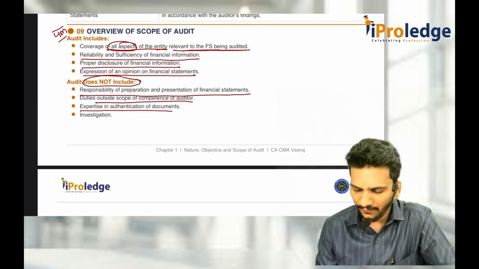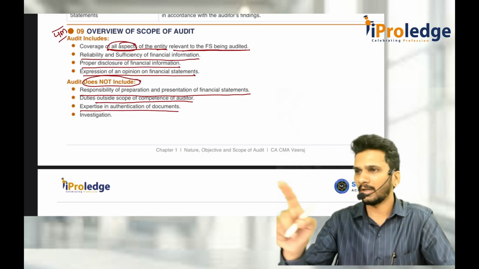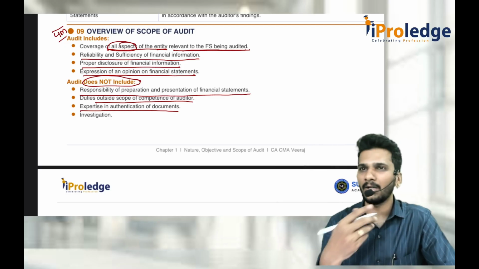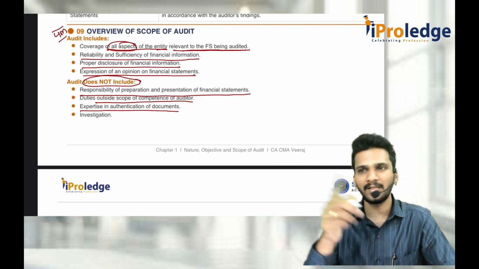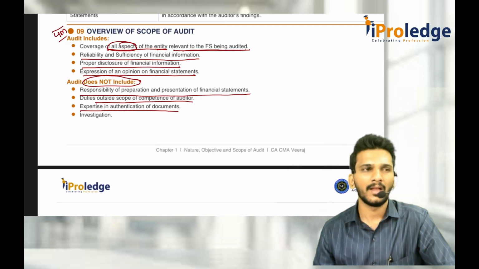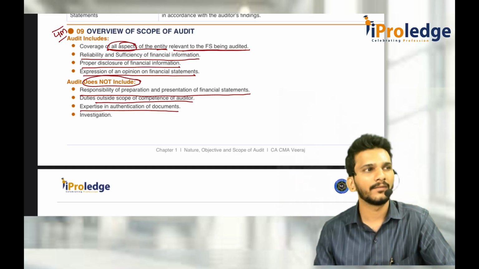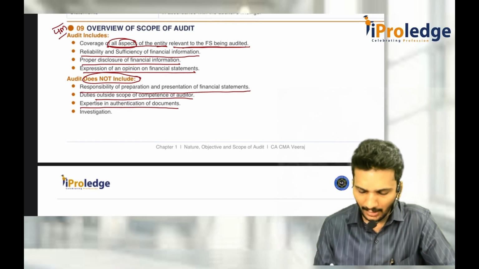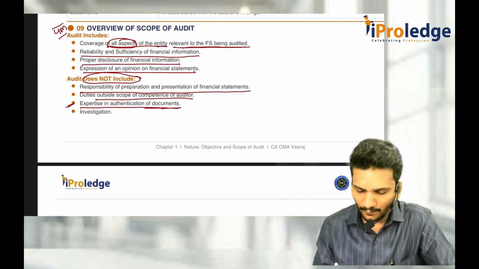Expertise in authentication of documents. Whenever I am going for audit, I want to verify physically: 1 bench, 2 bench, 3 bench. I don't know whether these benches are actually the property of the company or whether they just took them on rent for some 10 days. We don't know. They are giving some documents. I am not an expert to verify whether the document is original or fake. So I am not an expert in authentication of documents. Authentication means verification and investigation.